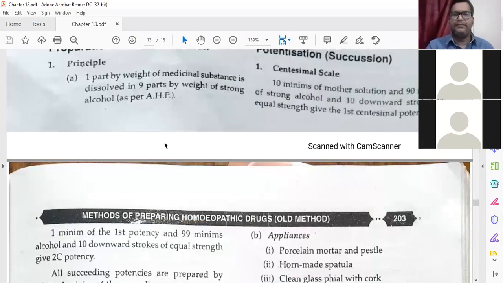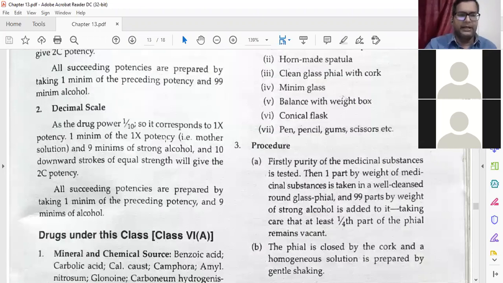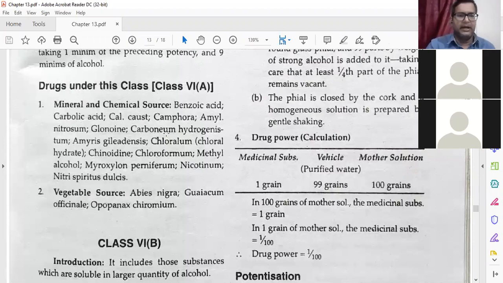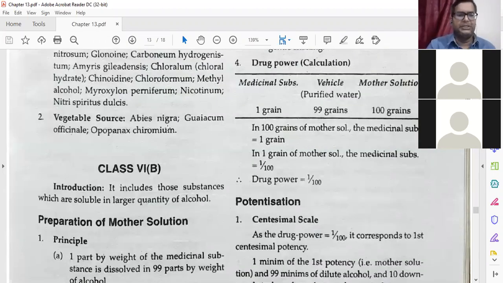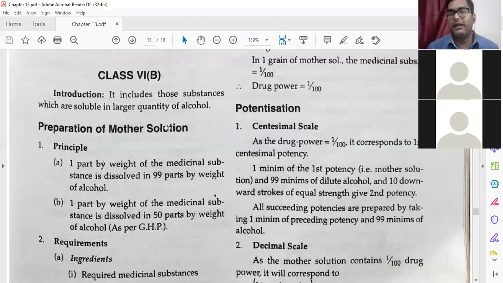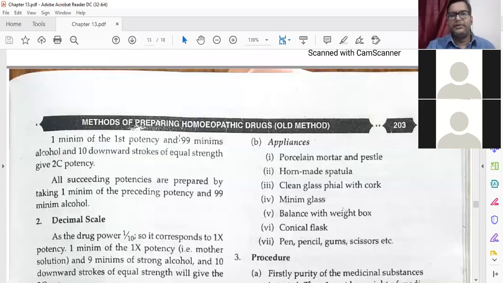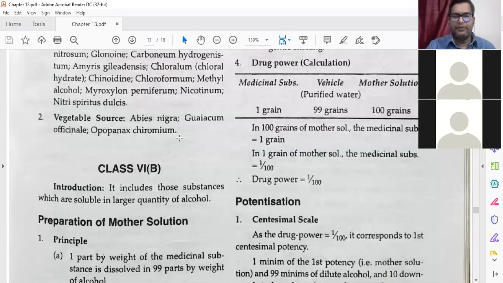Then you have to do potentization in the centesimal scale and decimal scale. Then the drugs under class 6A are these minerals, carbolic acids. Then we go to 6B. Again here you need more quantity of alcohol, as in class 5. The requirement is again the same, and the drug power is 1 by 100.